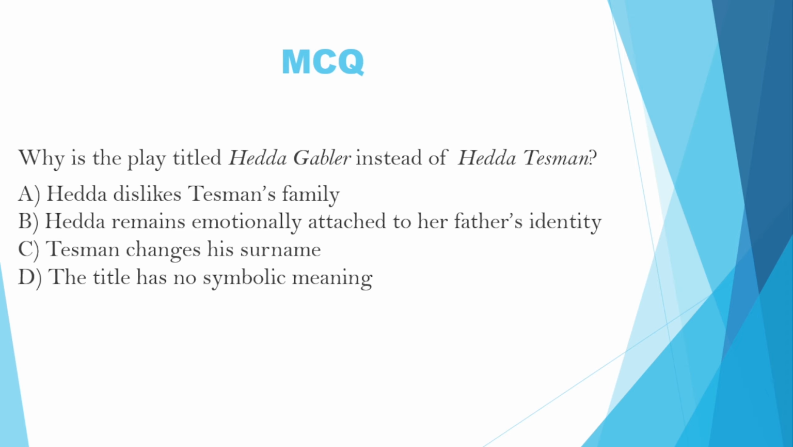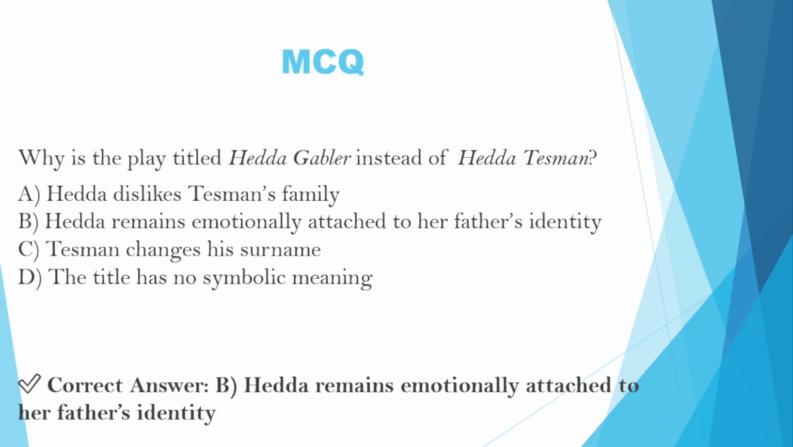Next question is: why is the play titled Hedda Gabler instead of Hedda Tasman? Option A, Hedda disliked Tasman's family. Option B, Hedda remains emotionally attached to her father's identity. Option C, Tasman changes his surname. Option D, the title has no symbolic meaning. The correct answer is B. Hedda remains emotionally attached to her father's identity.